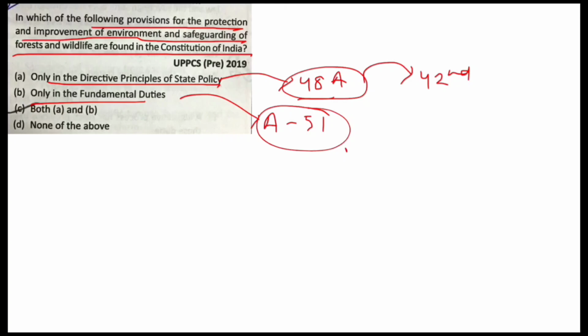Both have provisions for the protection and improvement of environment and safeguarding of forests and wildlife. So both A and B are correct. Both A and B. C is your answer.